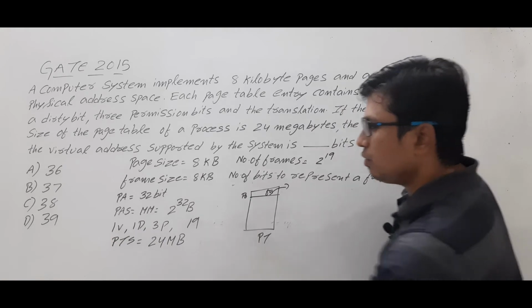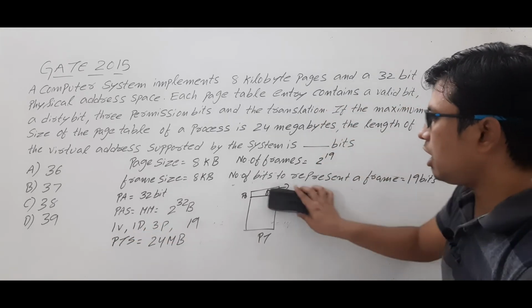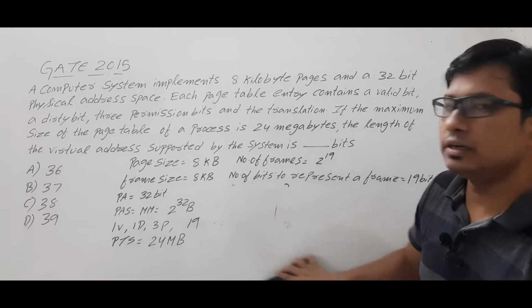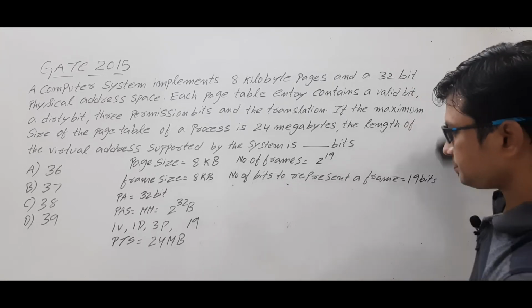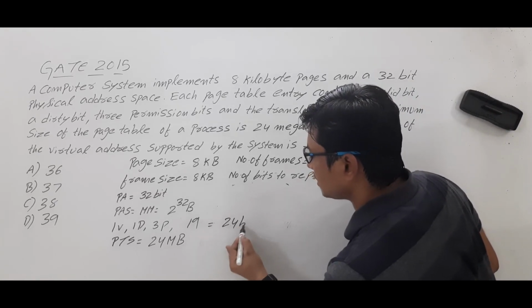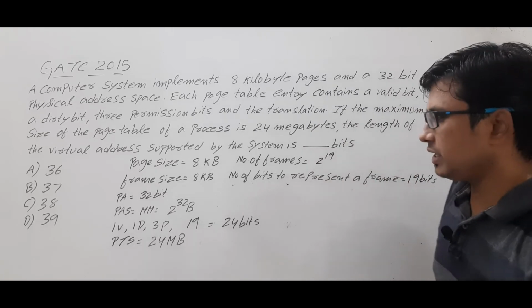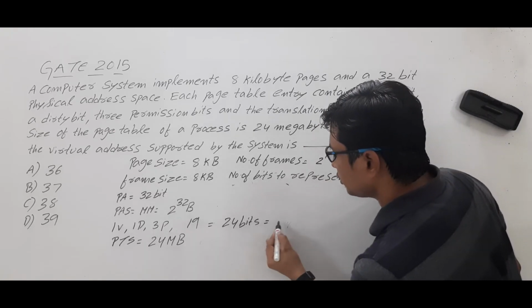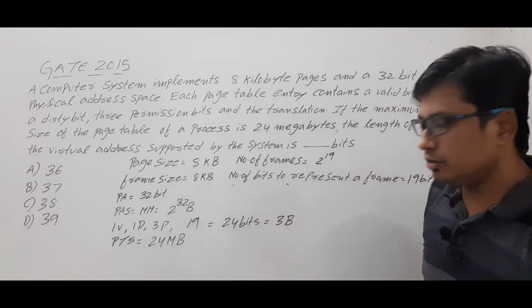valid bit, 1 dirty bit, and 3 permission bits. So totally you have 19 plus 1 plus 1 plus 3, which is equal to 19 plus 5, which is 24 bits in one entry of a page table. Okay, is it clear? So 24 bits is nothing but 3 bytes. Are you able to understand?